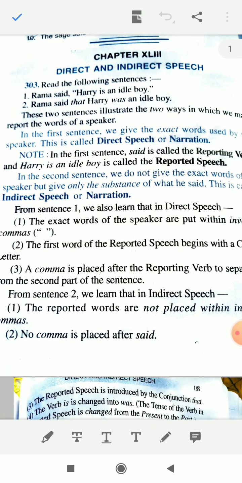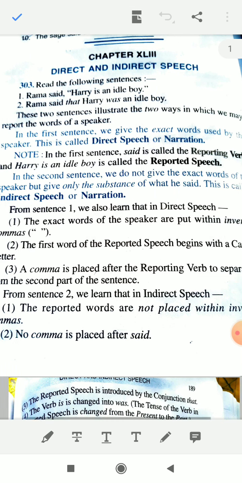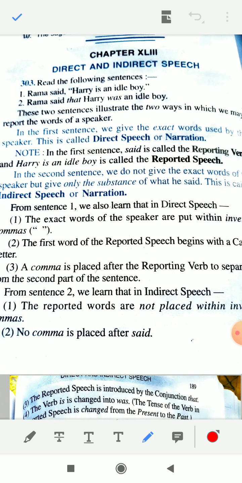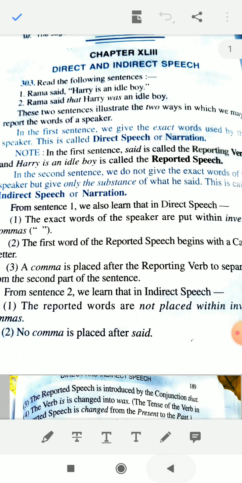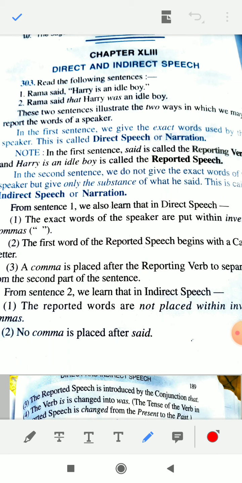In the first sentence, we give the exact words used by the speaker. So this is your direct speech. In the second sentence you notice that we do not give the exact words of the speaker but give only the substance of what he said. It means that whatever the speaker has told to the person, we have not changed the meaning of the sentence, but only the tense of the verb is changed. So this second sentence is an indirect speech.